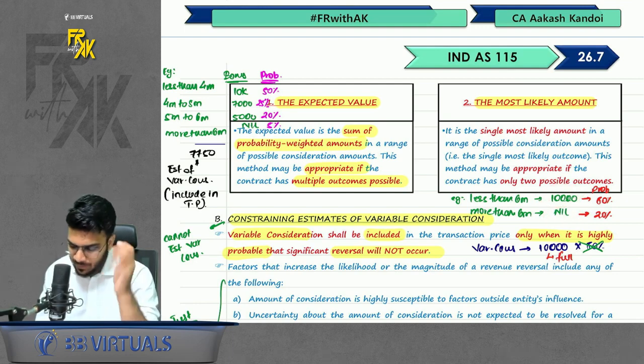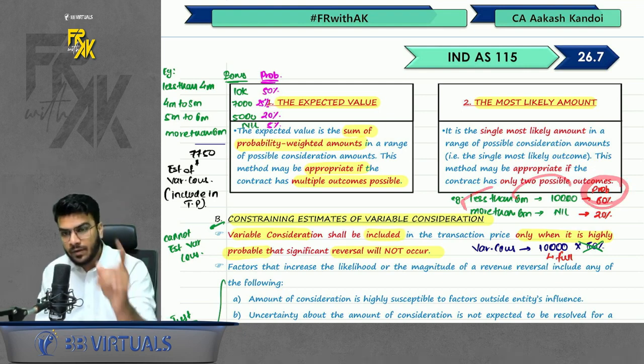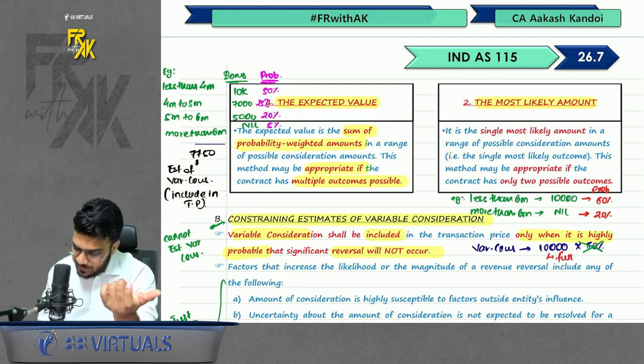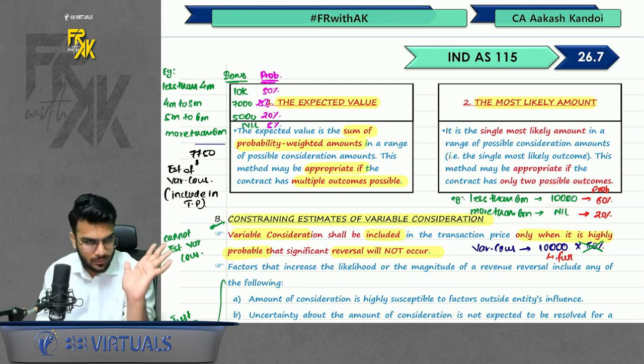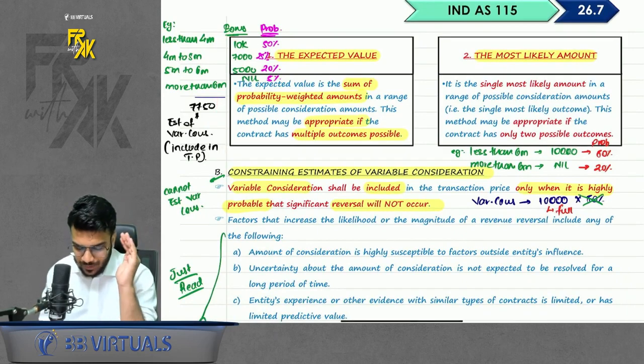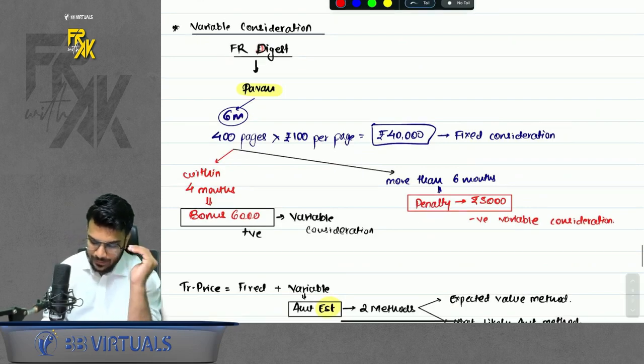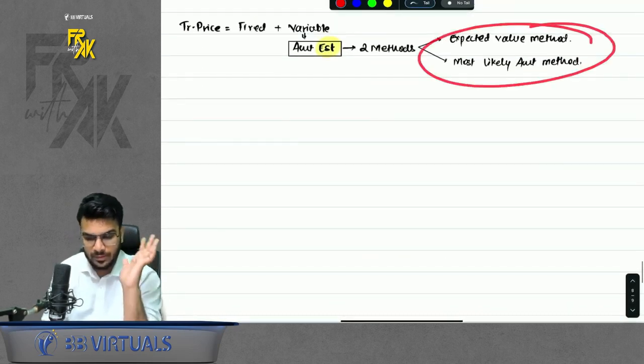That means, let's say for example, I will get the bonus, probability is 80%. So this is my most likely outcome. One important thing in the second method, don't multiply by probability. Once you get to know this is the most likely outcome, take the full gross amount. So this is how you estimate the variable consideration. So variable consideration will form part of your transaction price, and for the estimated amount, we have two methods.